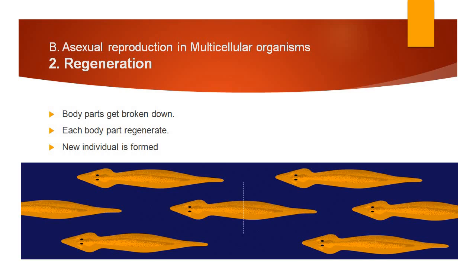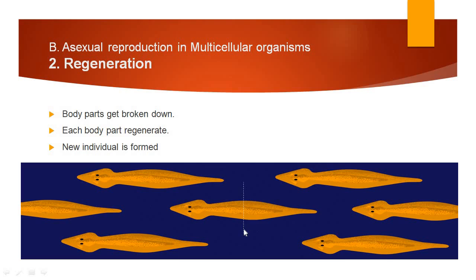Now second is regeneration. What is regeneration? In regeneration, body parts which get broken down, each broken part starts to regenerate and a new individual is formed. This occurs mostly in the case of planaria. So now this is the planaria's body. This is the structure of the planaria. Now if you observe, this planaria gets cut at this place.